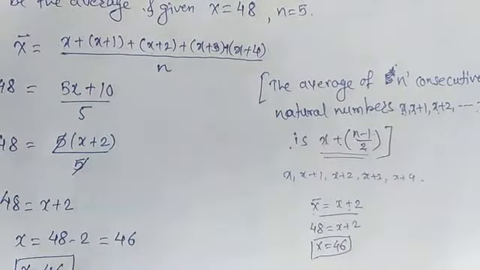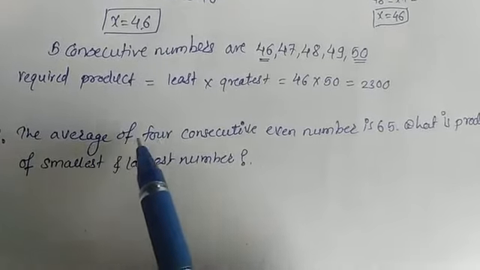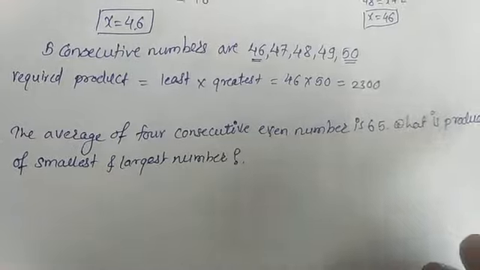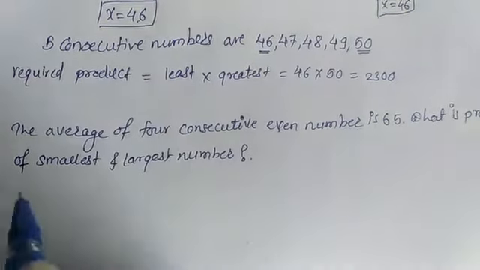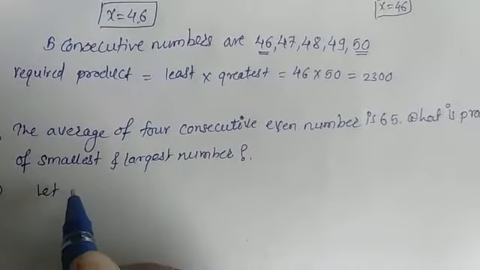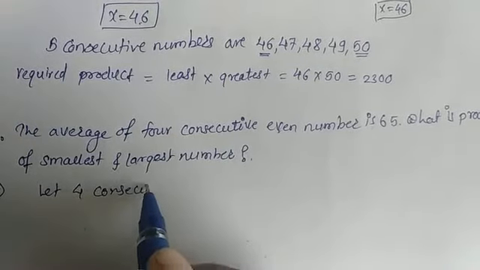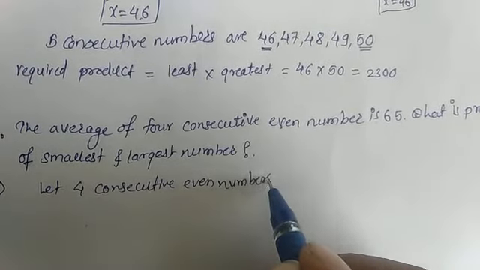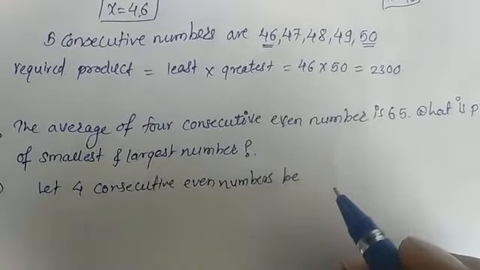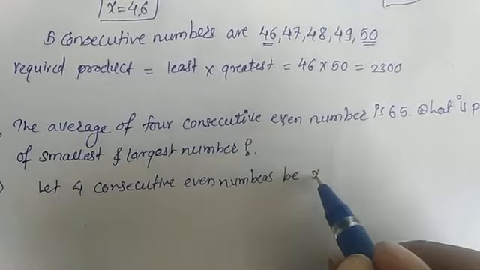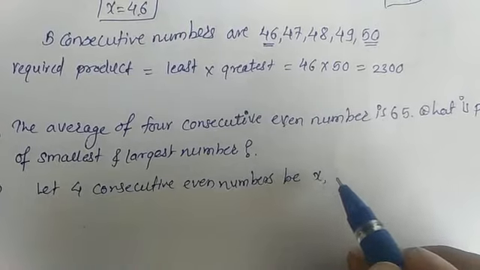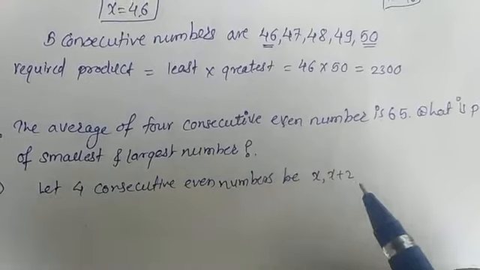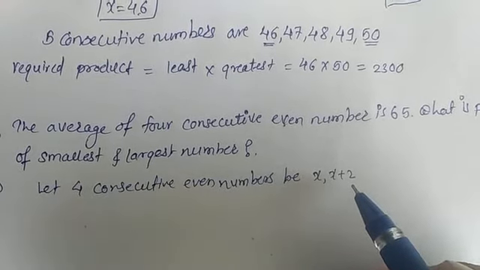Okay, now consider the next example. The average of 4 consecutive even numbers is given as 65. What is the product of the smallest and largest number? Now here let the 4 consecutive even numbers be, consider x as the first even number. Next it will be x plus 2. If you consider x plus 1, you know that even plus odd, 1 is an odd number, so 2 plus 1 is 3.